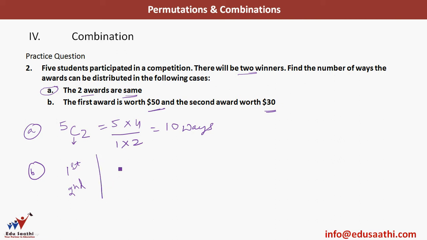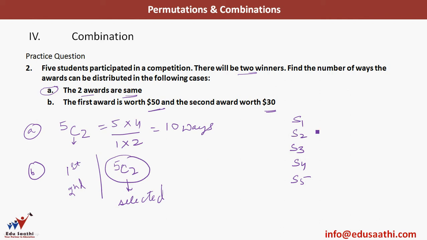So what I'll do here is I'll write 5C2. Okay, here I've made the selection. I've already selected those 2 students who will occur here. Okay, so for example I had S1, S2, S3, S4 and S5.